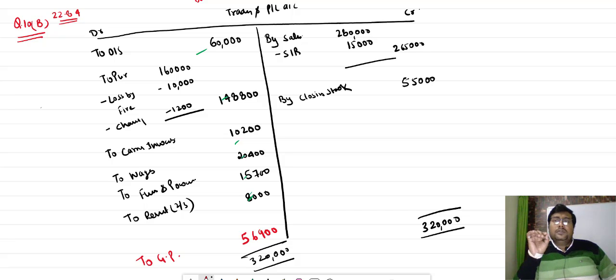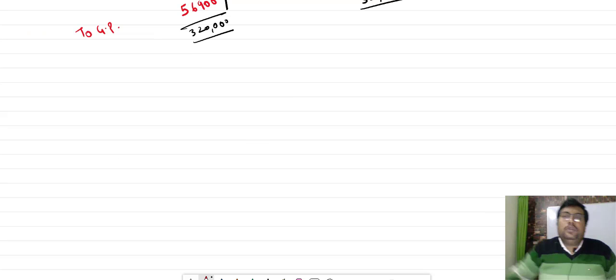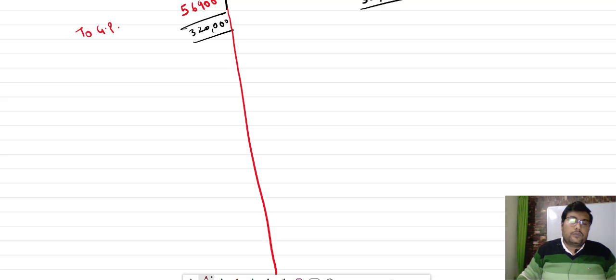Rent is generally, without any information, transferred to profit and loss account, but in this question, it is clearly mentioned in the additional information that 2/3 of the rent belongs to trading account, factory expenses, and 1/3 belongs to office. Chalo, in this only we will continue the profit and loss.